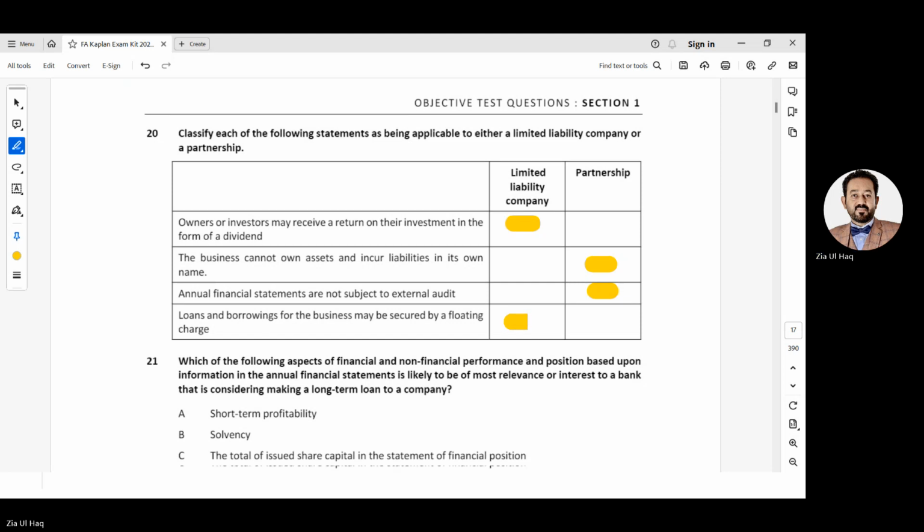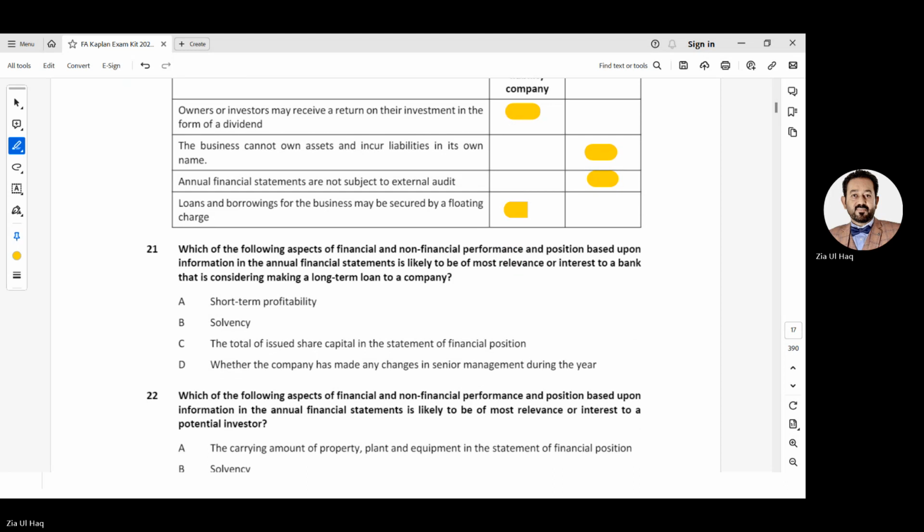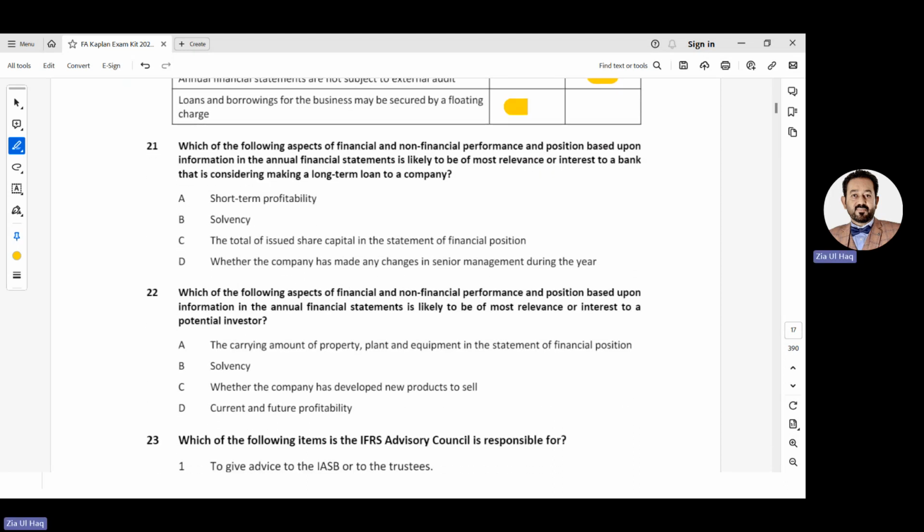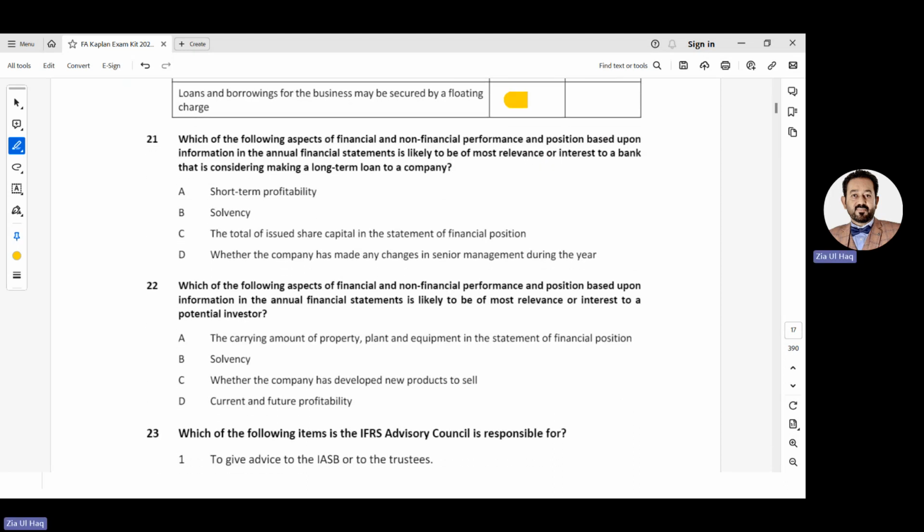21. Which of the following aspects of financial and non-financial performance and position, based upon information in the annual financial statements, is likely to be of most relevance or interest to a bank that is considering making a long-term loan to a company? Meanwhile, making a lending decision by the bank, what will he see in the financial statements, what will he notice in the financial statements? Who? Bank.